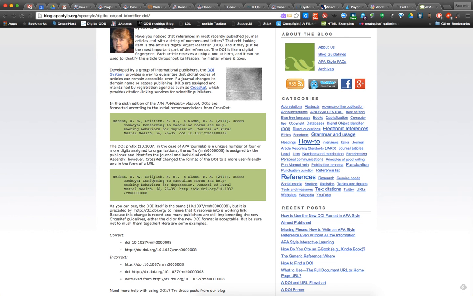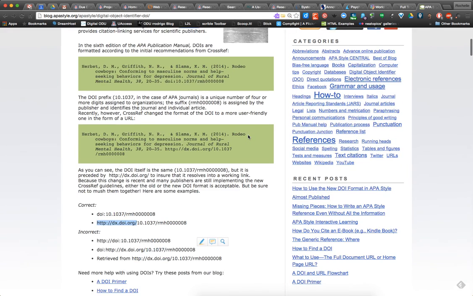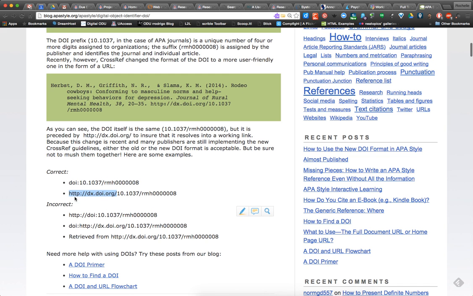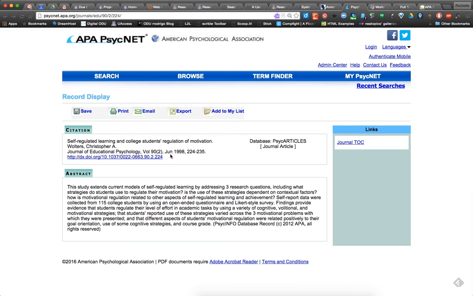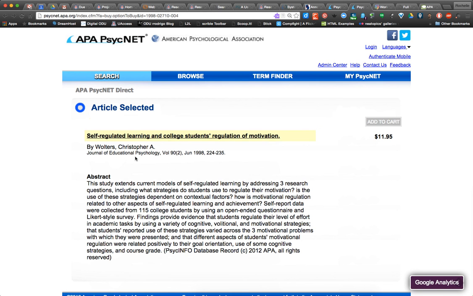you will put that in the citation. Now, recently, APA has started making these DOIs a link. And so see here where I just highlighted HTTP, you put that before the numbers. And so right here, this PsycLINK gave it to us perfect. What it does is it turns that DOI into a working hyperlink that takes you directly to the source. And that becomes another way, a permanent link or a permanent URL. So keep that in mind.